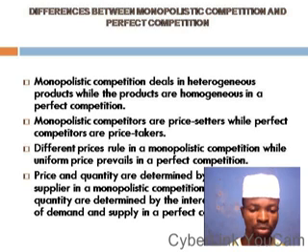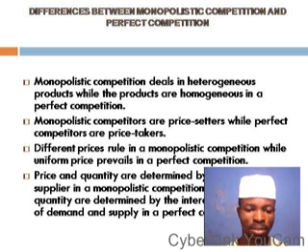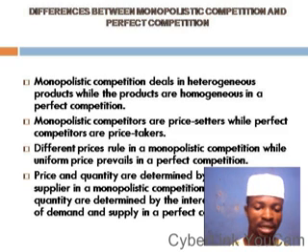They have no control whatsoever over the price, as the price is usually being determined by the forces of demand and supply. But in the case of monopolistic competitive market, the operators are price setters because they have control over the what? Over the price of their product. Another difference: different prices rule in a monopolistic competition, while uniform price prevails in a perfect competition.